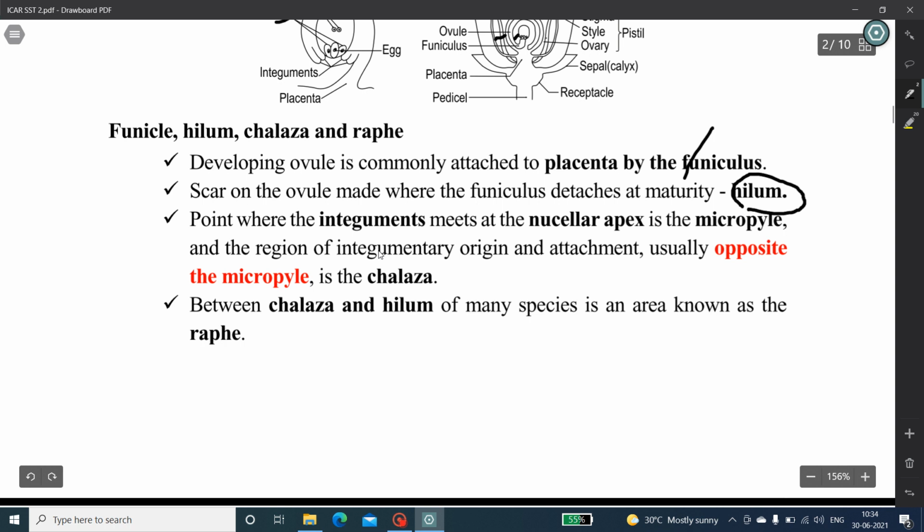The point where the integuments meet at the nucellar apex is the micropyle, and the region opposite to the micropyle is known as chalaza. It is a region of integumentary origin. Between chalaza and the hilum of many species, an area called raphe is present. These parts are already explained in the previous video. Kindly see the first video.